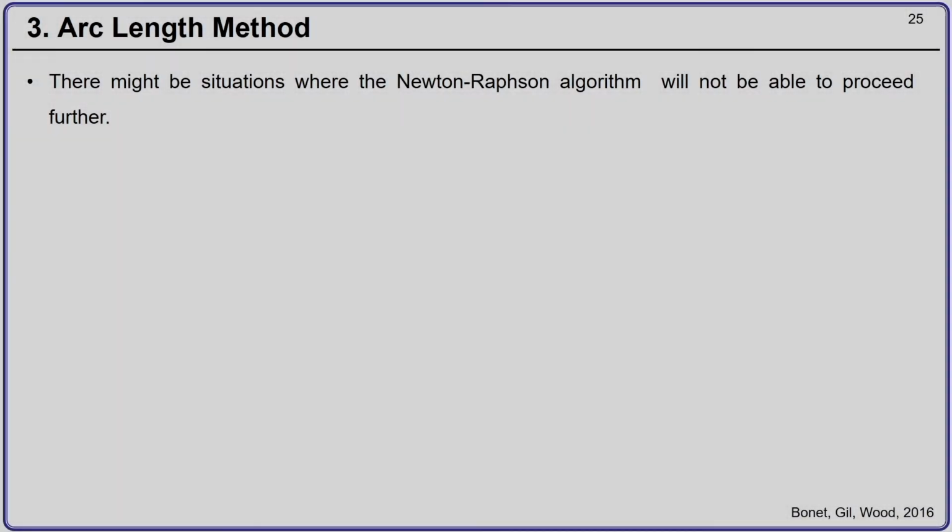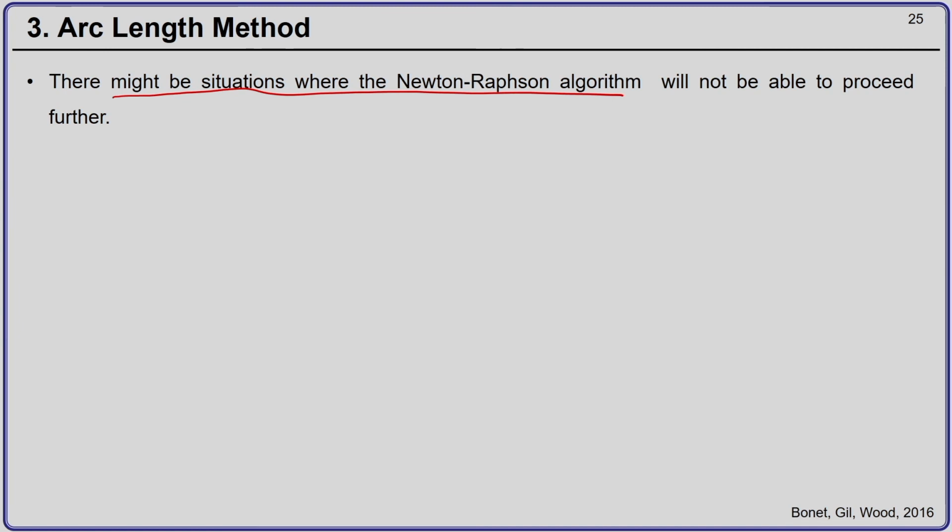So, next we are going to see the method of arc length. There might be situations where the Newton-Raphson algorithm will not be able to proceed further.